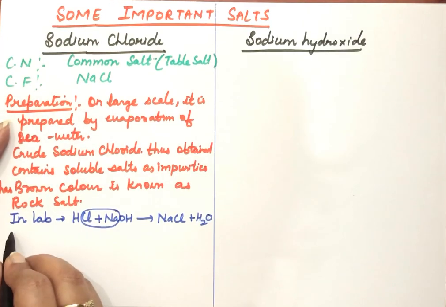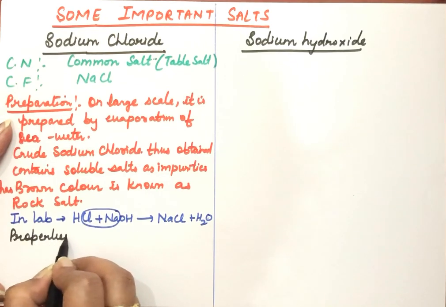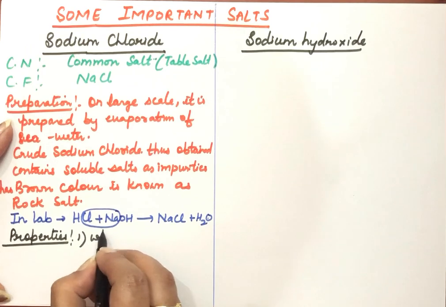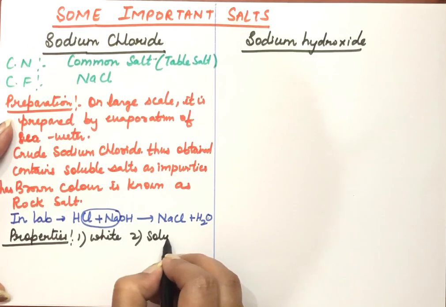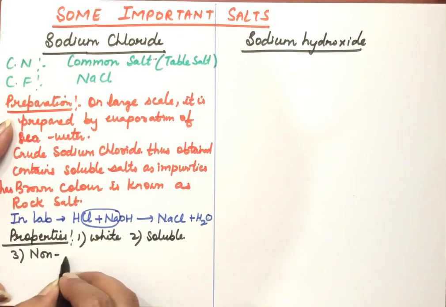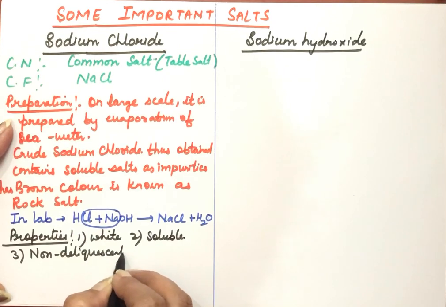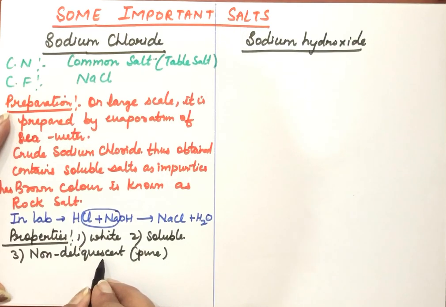Next we have the properties of sodium chloride. First, we all know this is white in color, and it is soluble in water. The third property is that it is non-deliquescent when it is pure. Non-deliquescent when it is pure means it does not absorb moisture from air. The property of absorbing moisture from air is known as deliquescency.